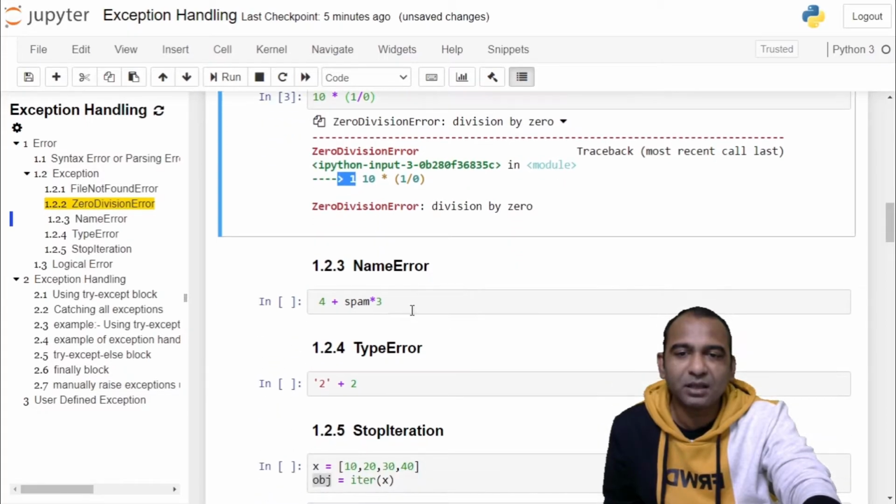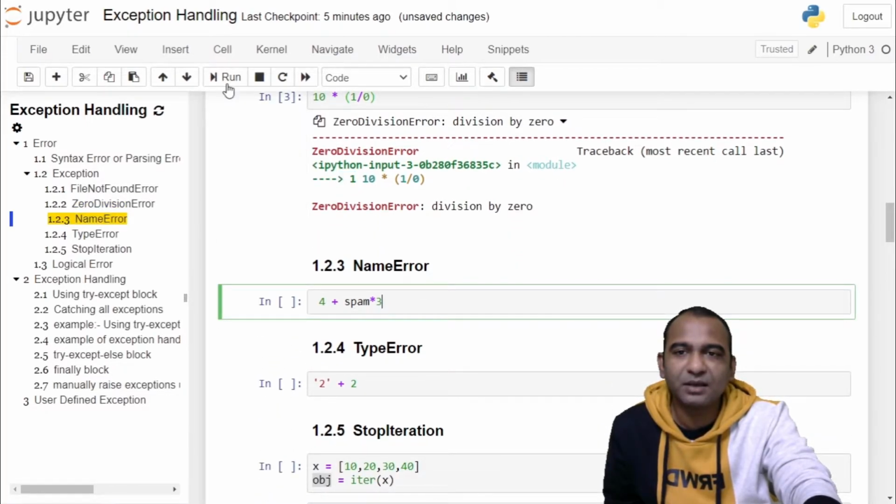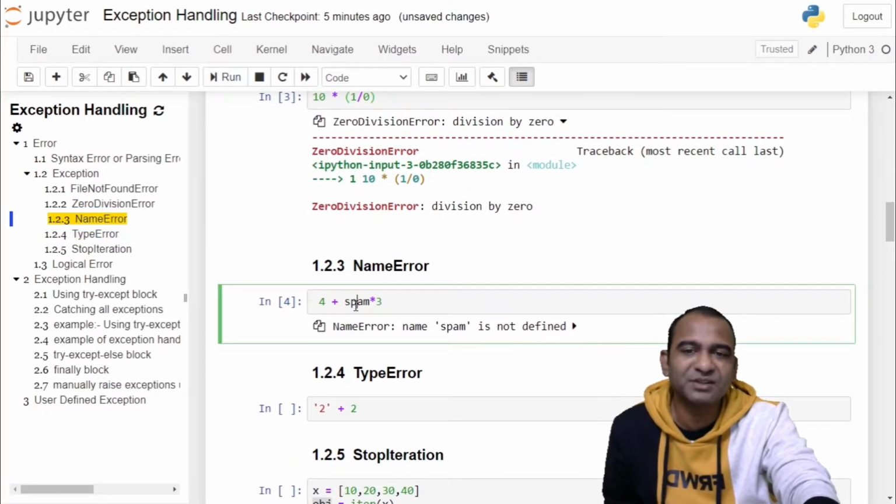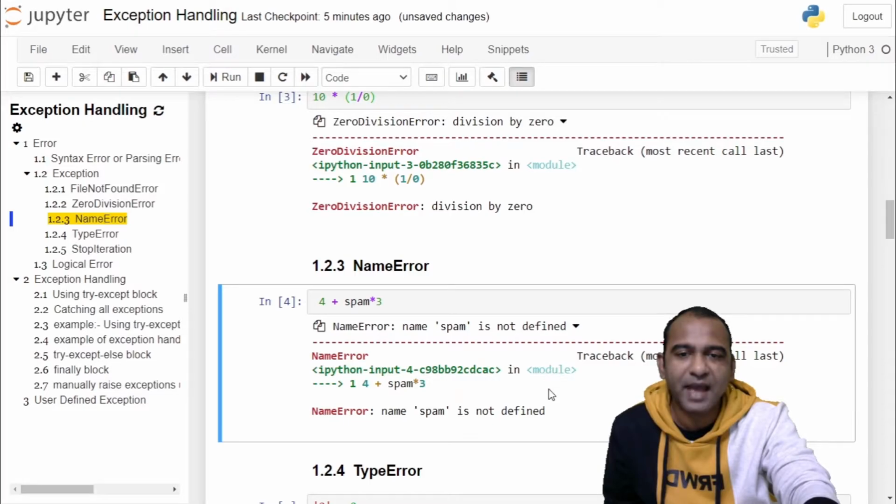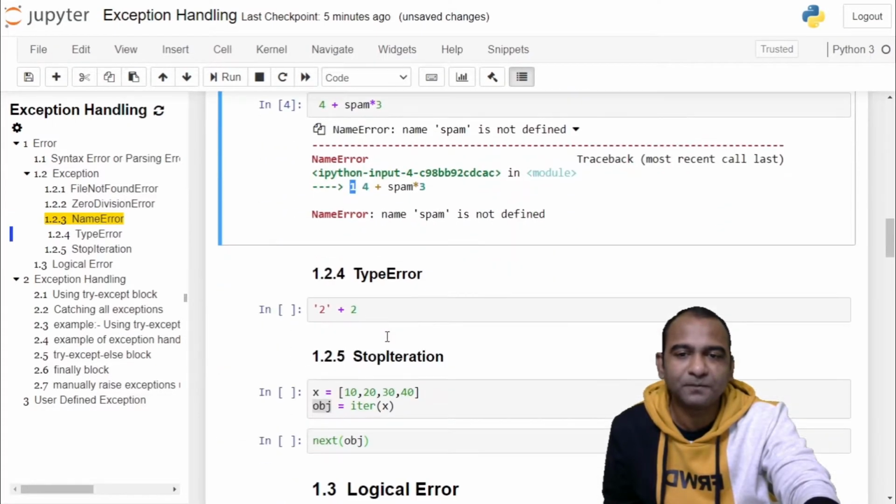NameError. Here in this case, we are using a variable spam which is not declared locally or globally, meaning the value is not present for the spam variable. Therefore, if you see the error traceback, spam is not defined. It is a NameError. It has occurred at line number 1.